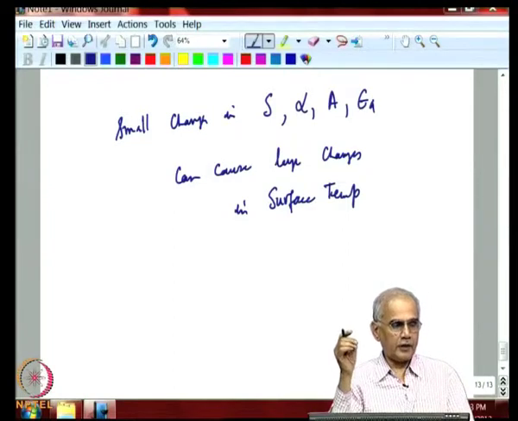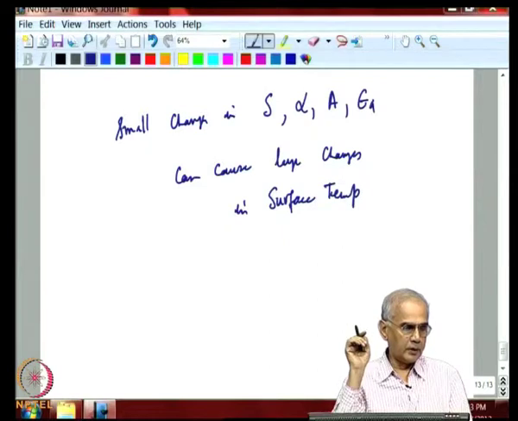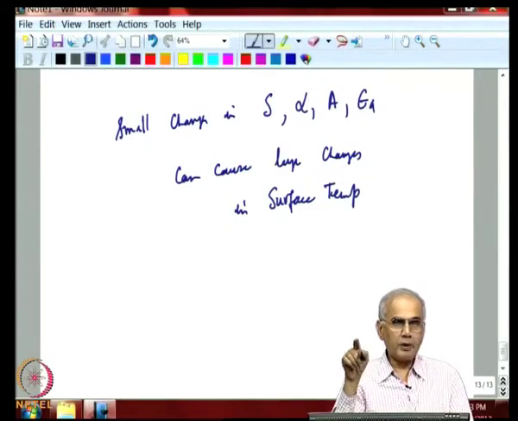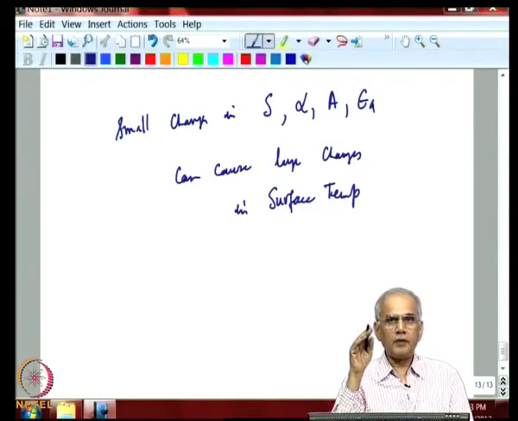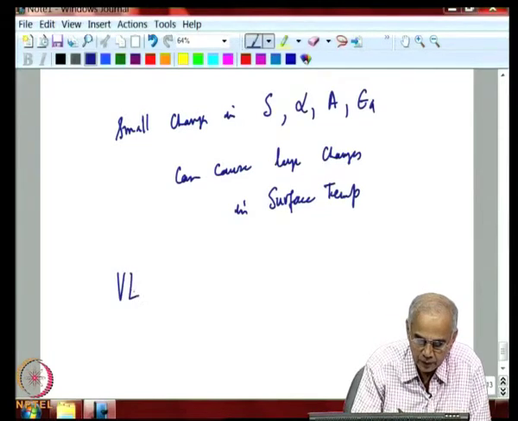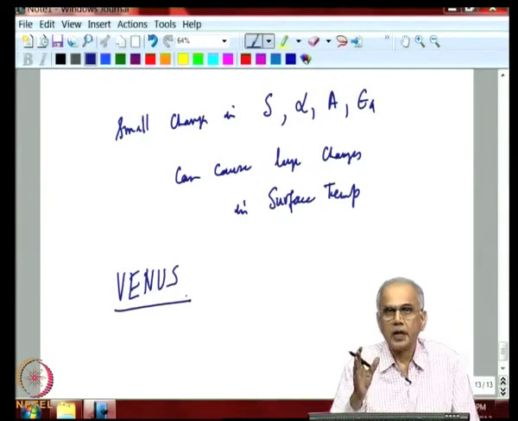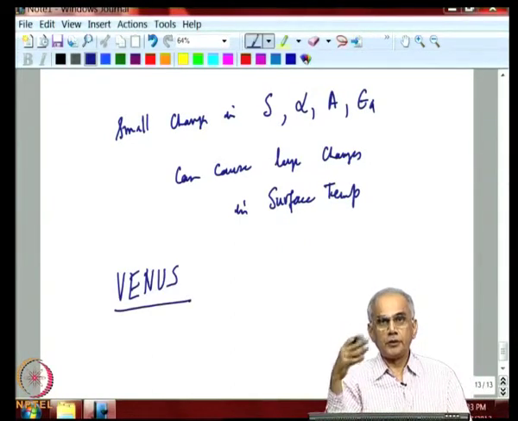And hence, it is necessary now to carefully monitor the Earth's climate to understand what role is being played by which parameter. Now, the reason why we are concerned is the example of Venus. Venus is a planet very similar to Earth in terms of size and the initial composition.